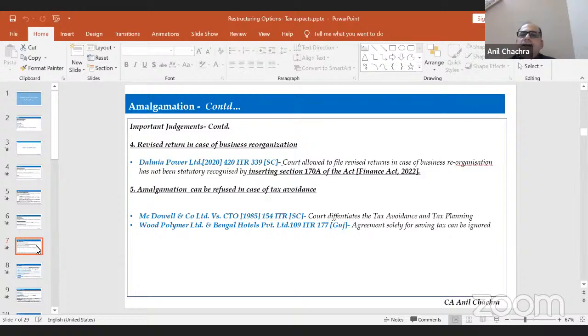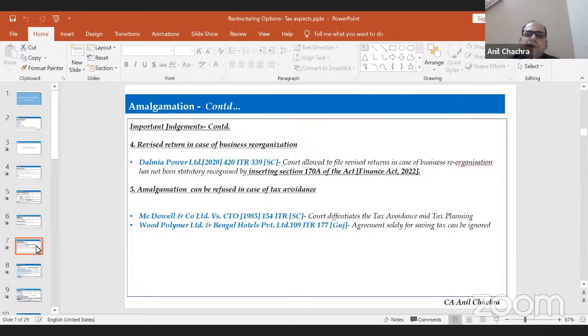And recently, there are a couple of NCLT judgments wherein it is held that the income tax department doesn't have a right, at the time of approval, to say that this arrangement should not be approved because it's tax avoidance. Recently, in the Panasonic India judgment, the Chandigarh NCLT held that the income tax department can apply the GAR at the time of the assessments, not at the time of the approval.